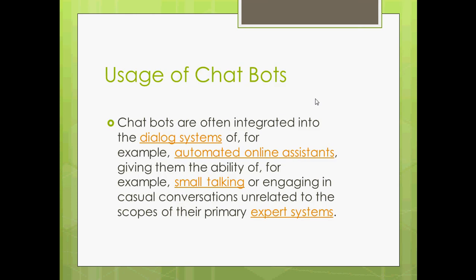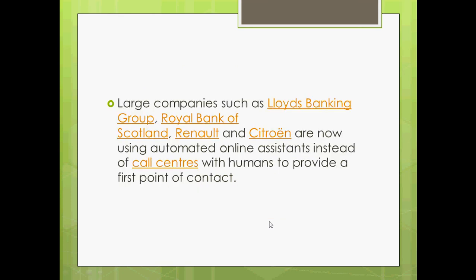Now I will go to uses of chatbots, and this is a very important point. Chatbots are often integrated into dialogue systems, for example automated online assistants, small talk or engaging in casual conversation, and primary expert systems. Companies like Allied Irish Banking Group and Royal Bank of Scotland are now using automated online assistants instead of call centers with humans to provide a first point of contact.